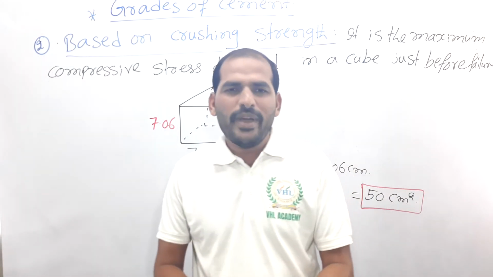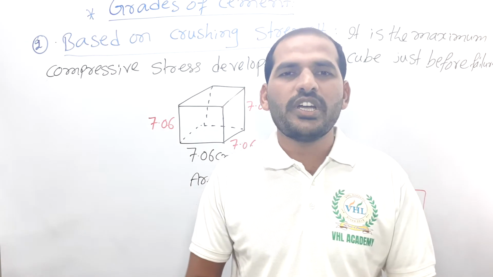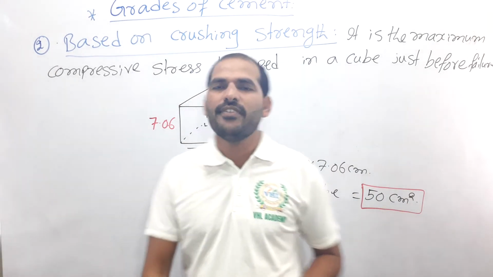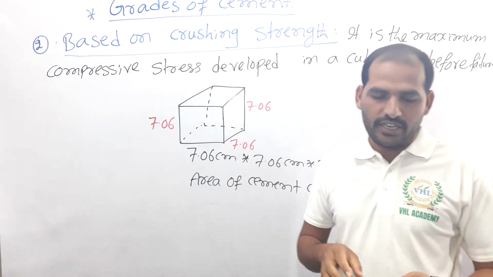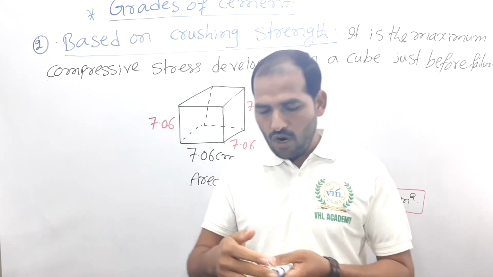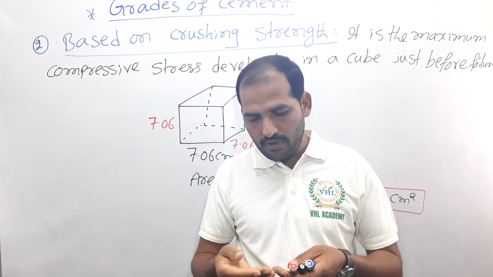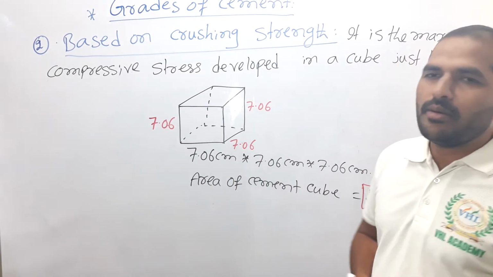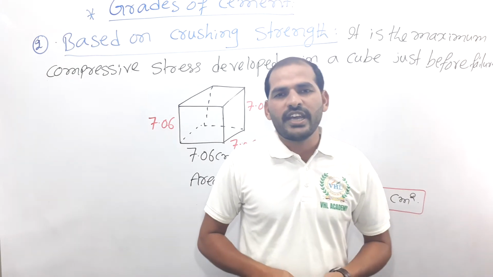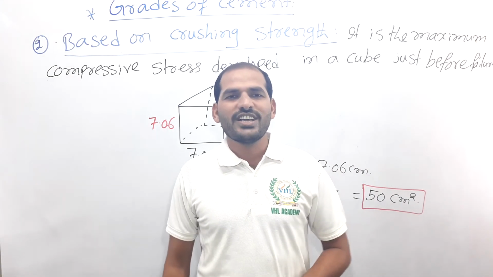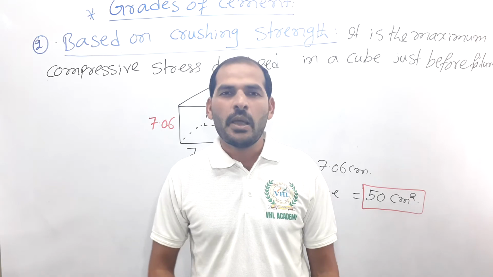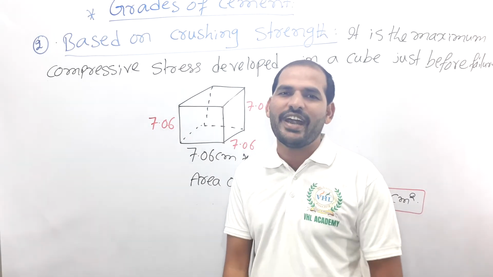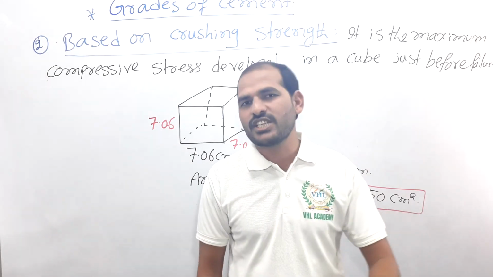So how many cubes are required for determination of the compressive strength or the crushing strength of the cement? Minimum 3 cubes are required for determination of the crushing strength of the cement, and maximum 36 cubes.